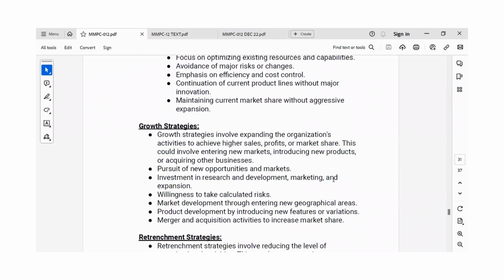And then the growth strategy involves expanding the organization's activities to achieve higher sales, profits, or market share. This could involve entering new markets, introducing new products, or acquiring other businesses. Here, new opportunities and markets are given importance, and investment in research and development is given importance. Also expansion. So with the help of growth strategies, the companies are willing to take calculated risk. The market development through entering new geographical areas and the product development by introducing new features or variations, all these are included in growth strategies.